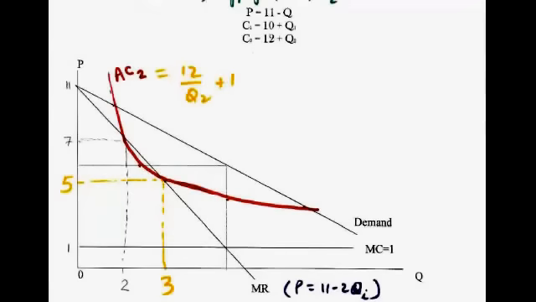So we're going to attempt to sketch the average cost curve for firm 2 when firm 2's cost structure is C equals 12 plus Q. The average cost for firm 2 would be AC equals 12 over Q plus 1, and when we sketch that curve, we would have the average cost intersecting the industry marginal revenue curve, which will be the demand curve for each of the two firms, at a quantity of 3 and a price of 5.